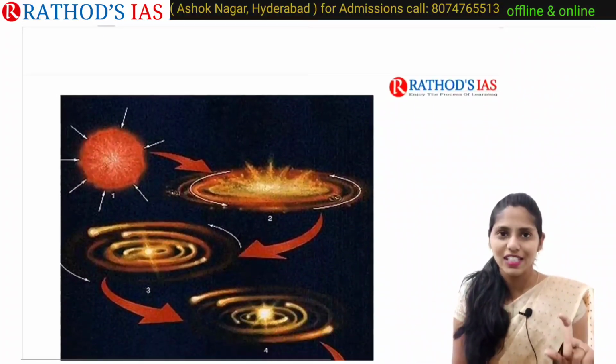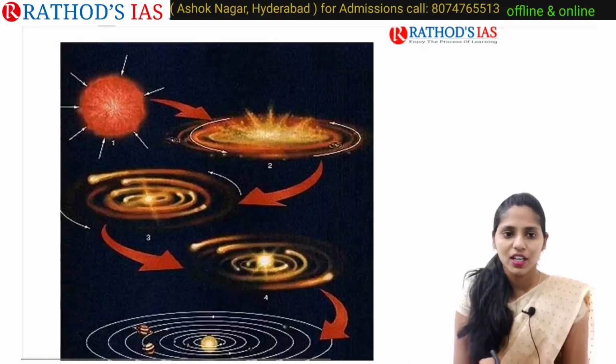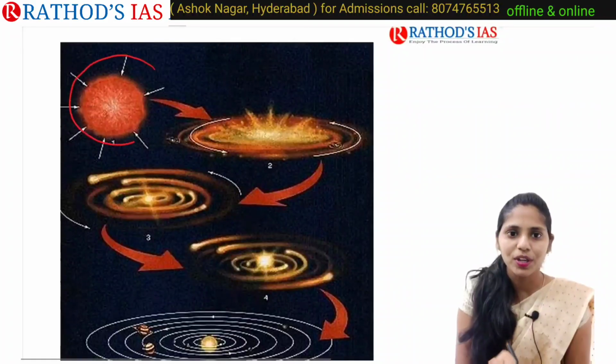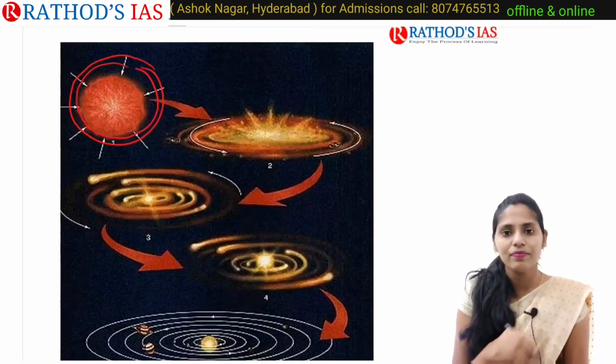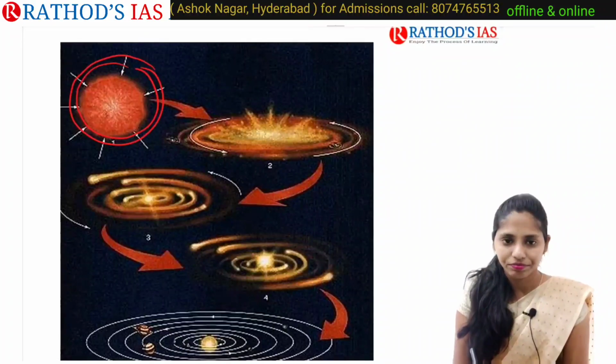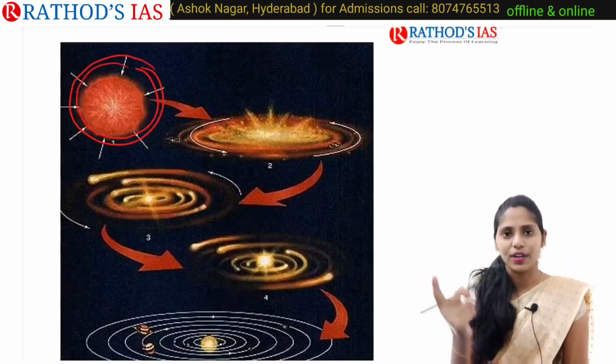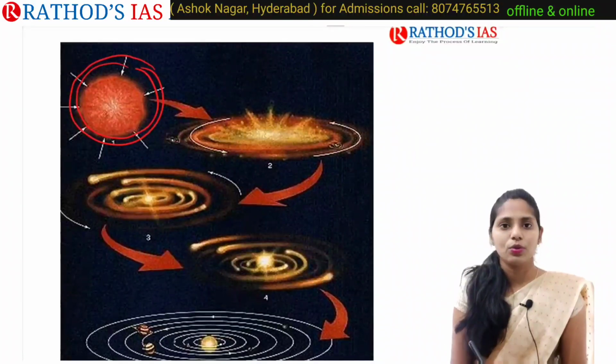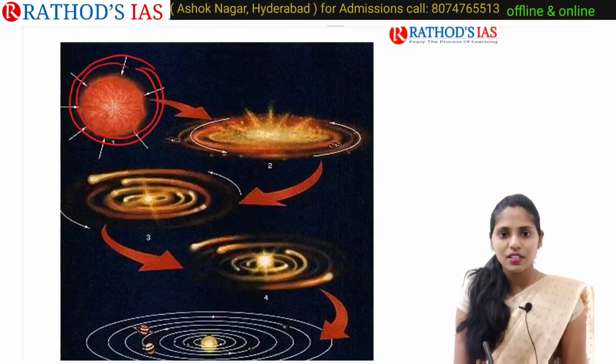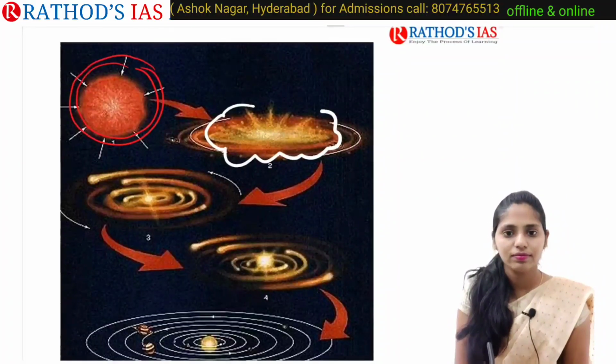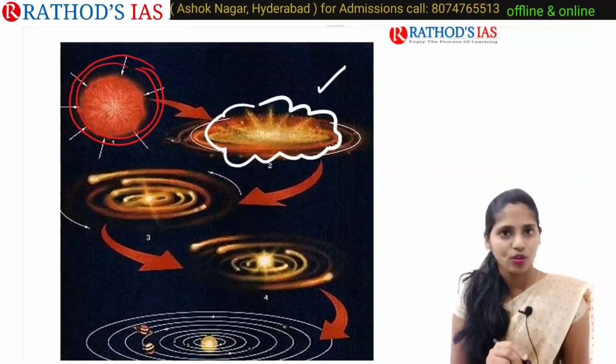Now let us try to see the image of this theory. We have this primordial matter here, and this matter will be rotating. Because of this rotation, here we can see the formation of a cloud. This is called the cloud of gas.